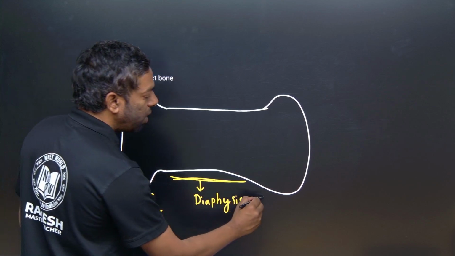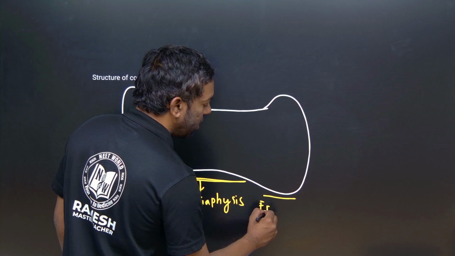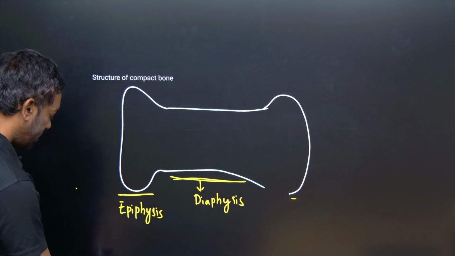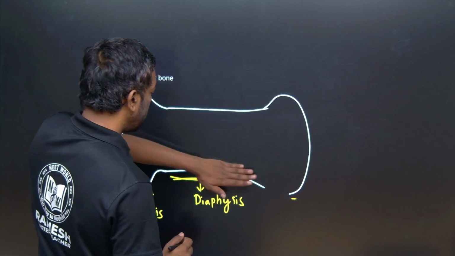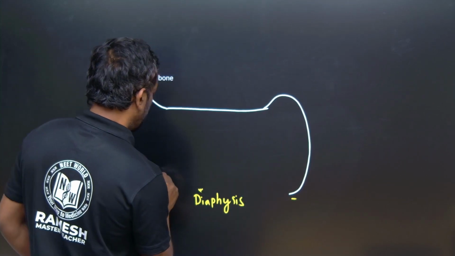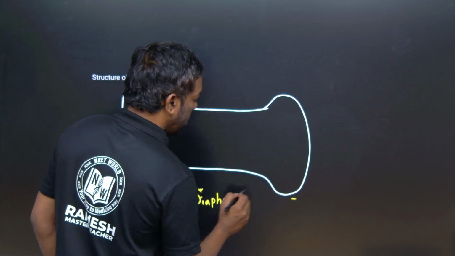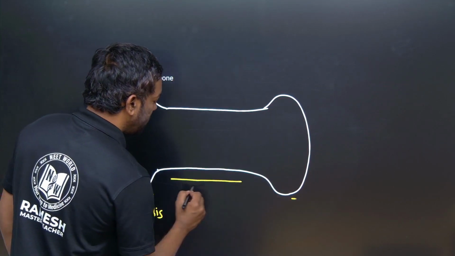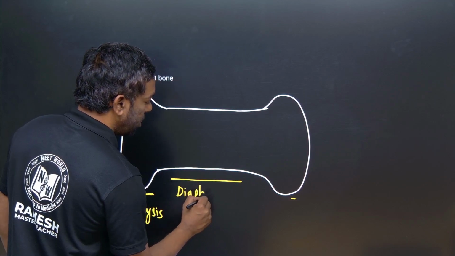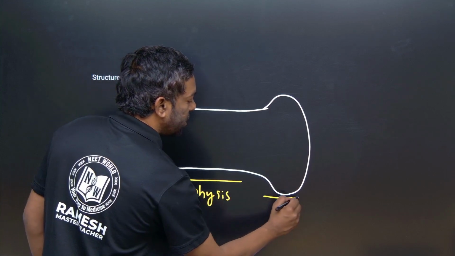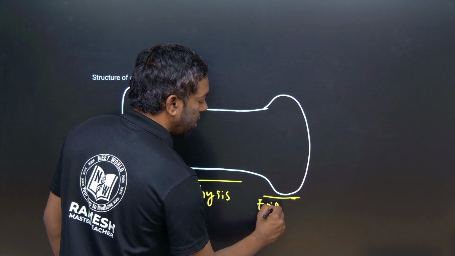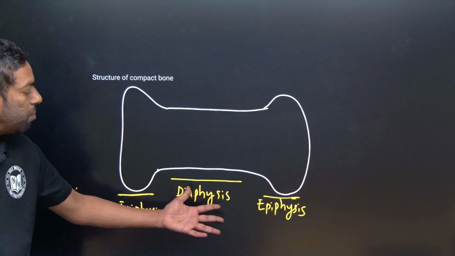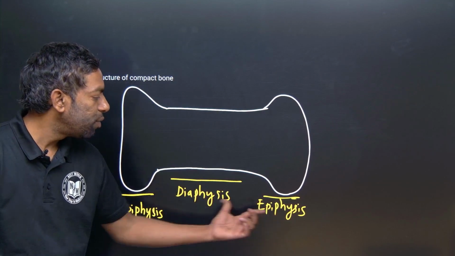In the long bone, there is one diaphysis and two epiphyses. Yes, this is the diaphysis and these are the epiphyses. There is one diaphysis region and two epiphyses.